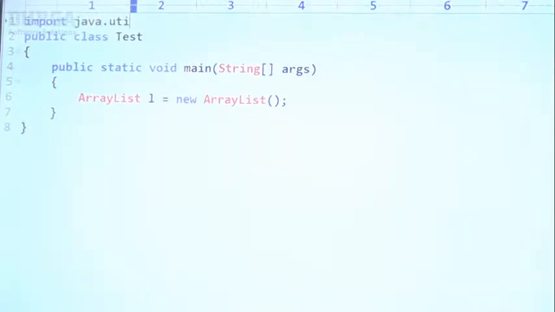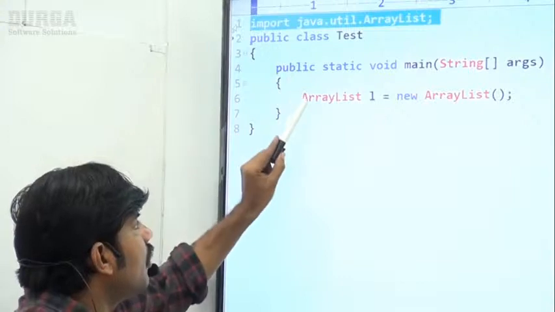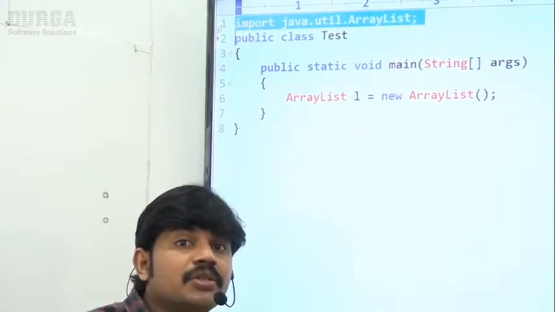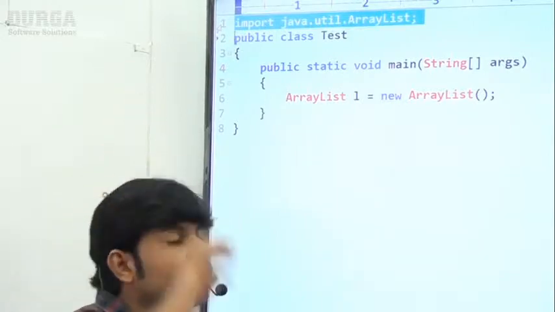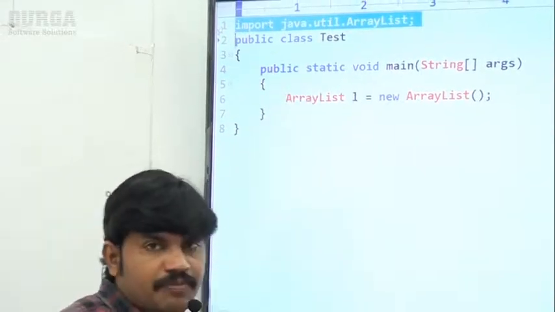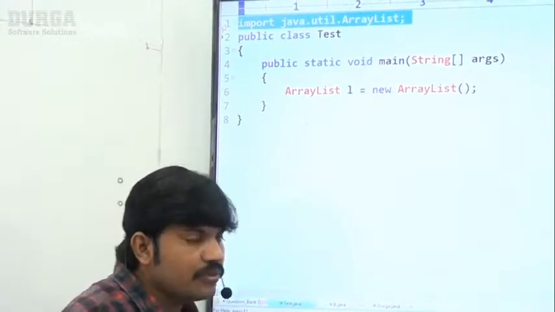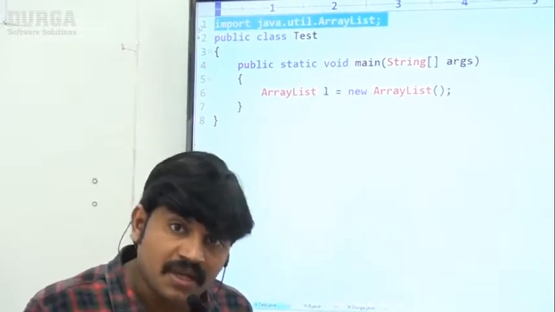Import java.util.ArrayList. Sir, whenever we are writing an import statement, now you can use short names directly. We are not required to use fully qualified names. Are you getting it? Whenever we are using an import statement, we can use short names directly. Clear for all of you, right?